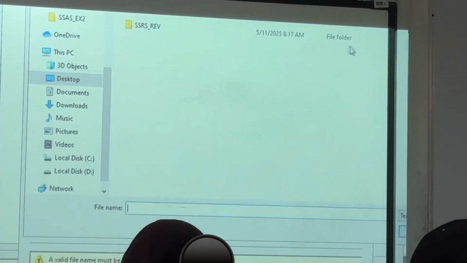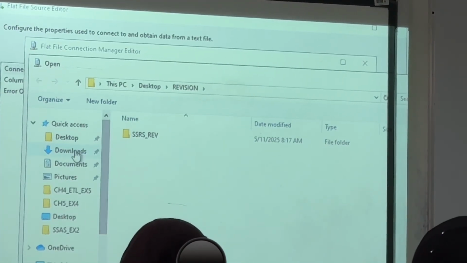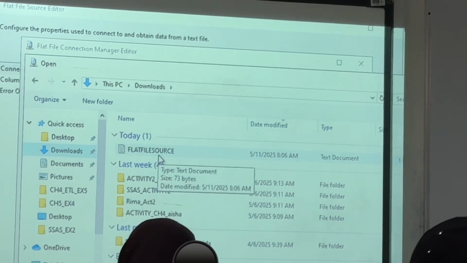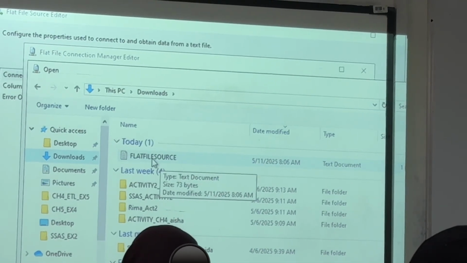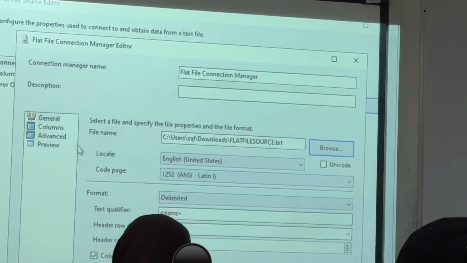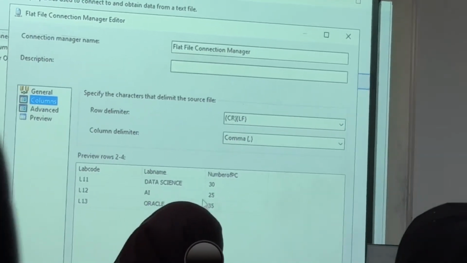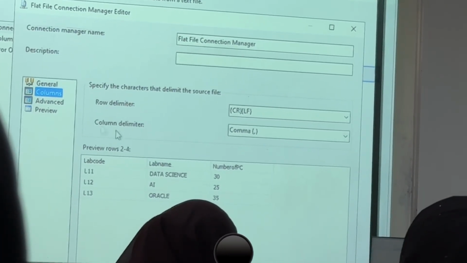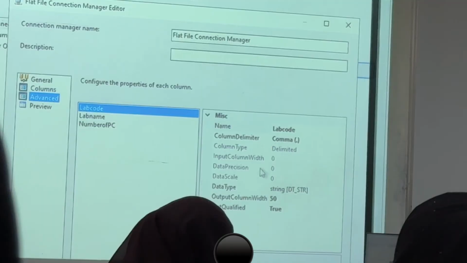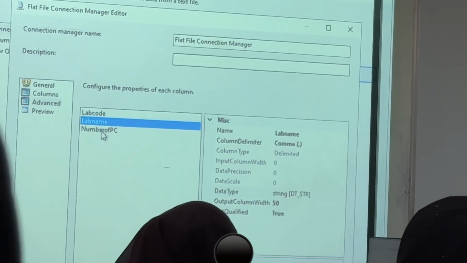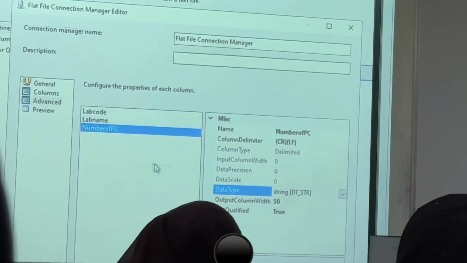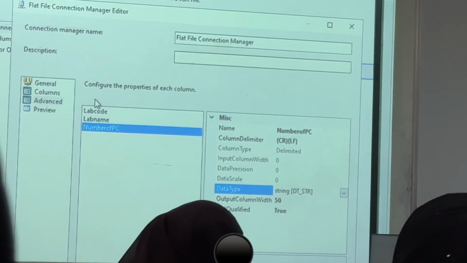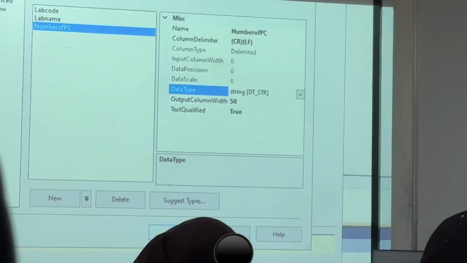browse. Only we need the locations, right? I already kept all my flat file and my this all here, right? Flat file source, picture it is attached. You want to check the columns, why not? You can check. Even in the advanced, you want to check data types will be shown. All are string. That's why I said I have to convert according to my destination table. Okay. So this is available now.